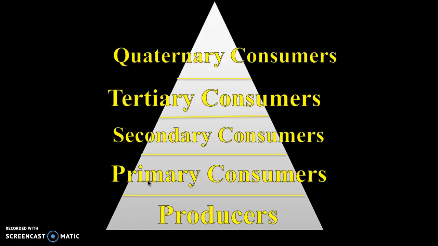Ultimately, when you think of these trophic levels as a food pyramid, we have producers at the bottom of the pyramid because they are most numerous. As we work our way up, we have the primary consumers that eat the producers, secondary consumers that eat the primary consumers, tertiary consumers that eat the secondary, and if you were to take it a level beyond that, we refer to those consumers as quaternary consumers.